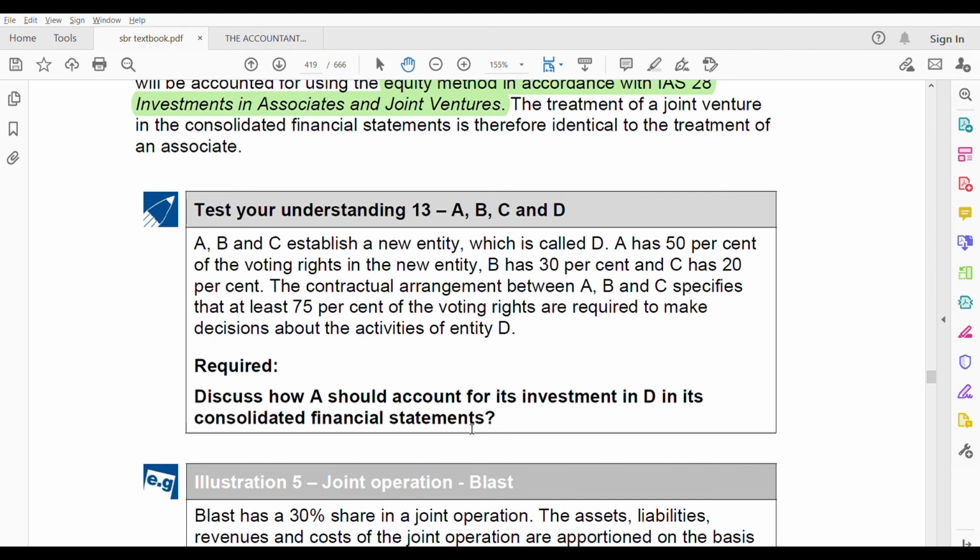Okay. So the question is only about A, and the question is asked on the consolidated. Do not get confused between the separate financial statements and consolidated financial statements. The treatment is different. So how much does A have? A has 50%, while the others have less than that, 30 and 20. And they should have at least 75% of the voting rights required. So now you first need to define whether they have joint control or not.